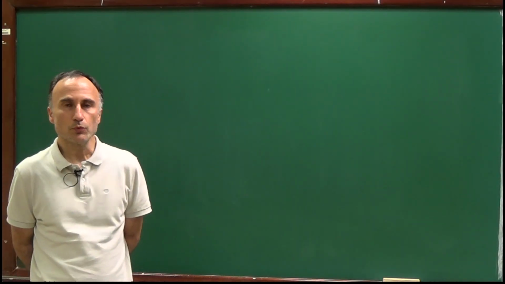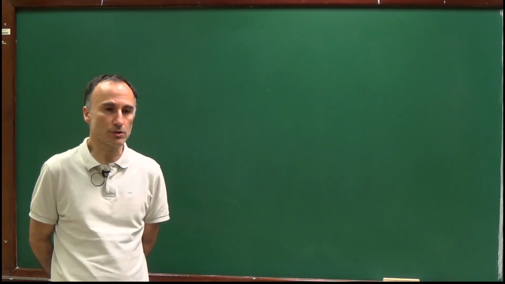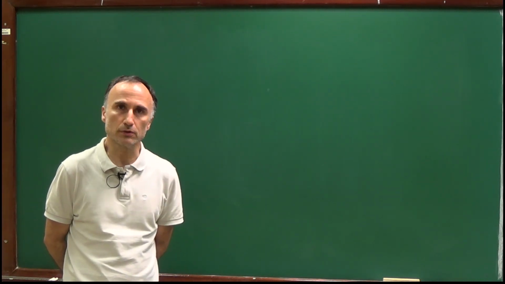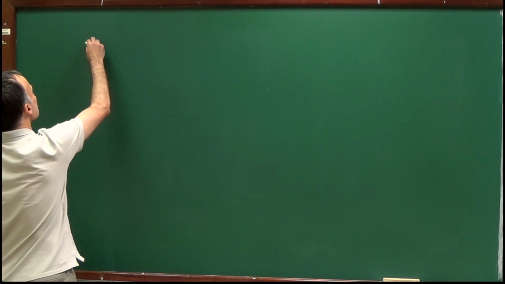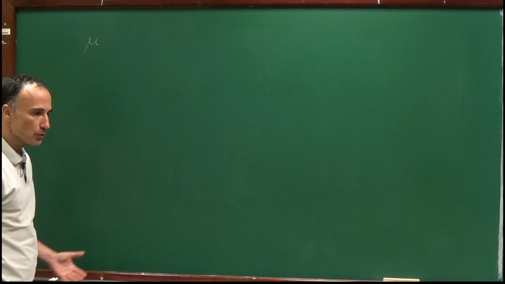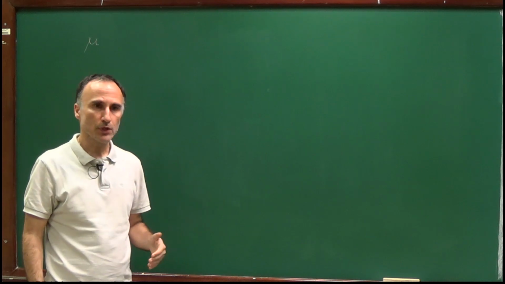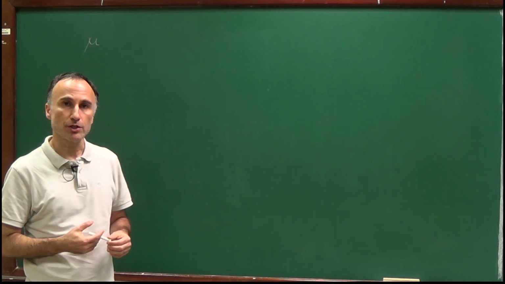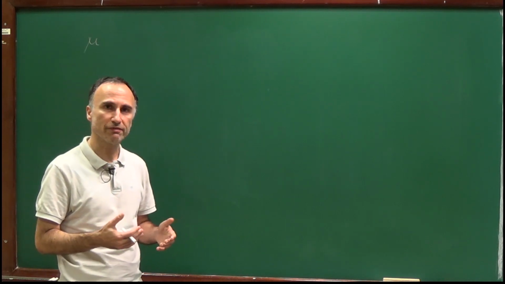So in this lecture we will use Carathéodory's theorem in order to construct the Lebesgue measure, which is the measure which extends to the sigma algebra generated by the intervals the concept of length. So remember that Carathéodory's theorem tells you that if you have a measure which is defined on an algebra, you can extend it in a unique way to the sigma algebra generated by this algebra if the space has sigma finite measure.